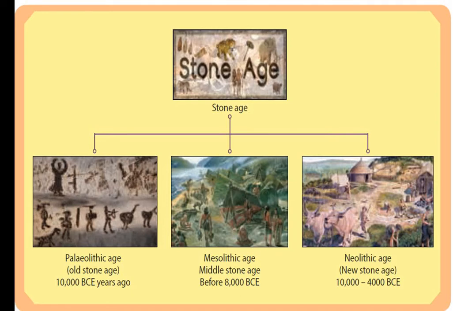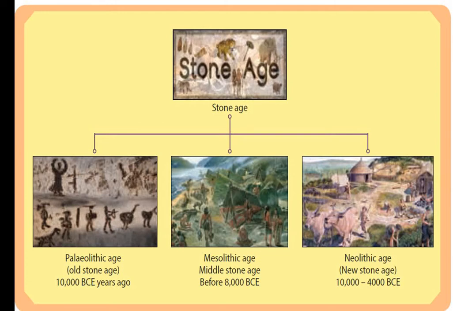Paleolithic, Mesolithic and Neolithic. Paleolithic Age is also called the Old Stone Age. It is 10,000 BCE years ago. BCE means Before Common Era.